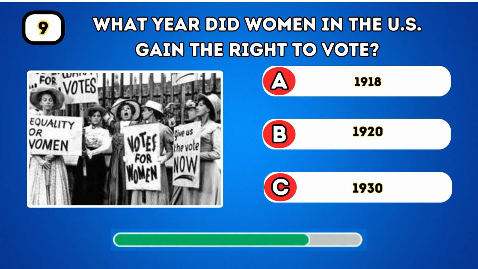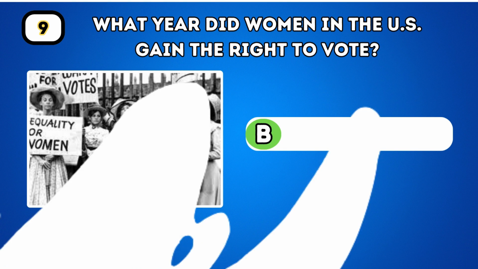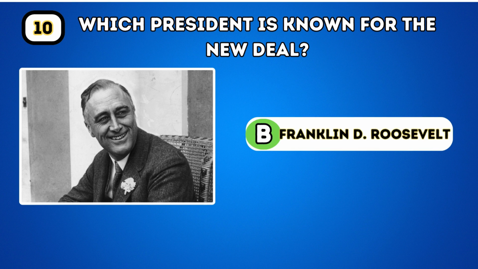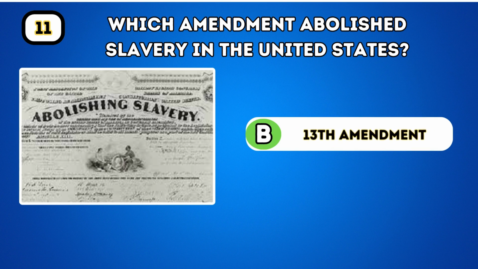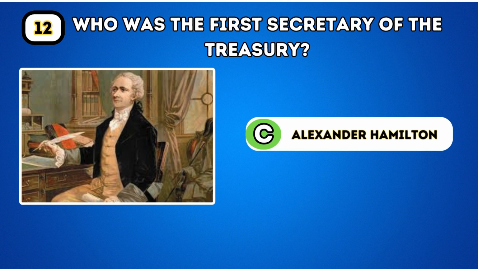What year did women in the U.S. gain the right to vote? 1920. Which president is known for the New Deal? Franklin D. Roosevelt. Which amendment abolished slavery in the United States? 13th Amendment. Who was the first Secretary of the Treasury? Alexander Hamilton.